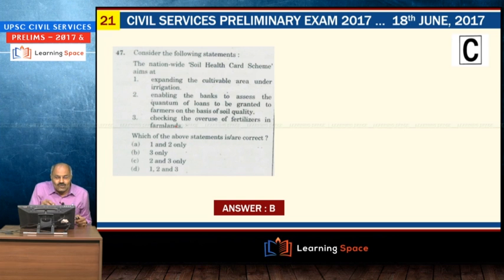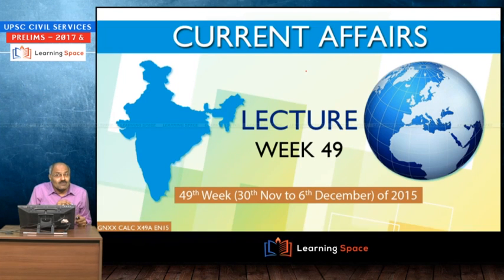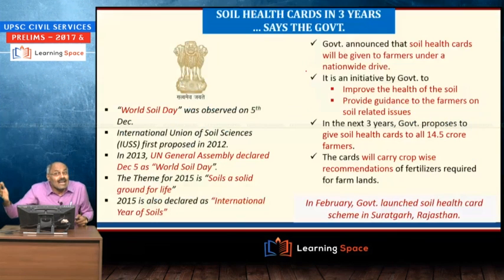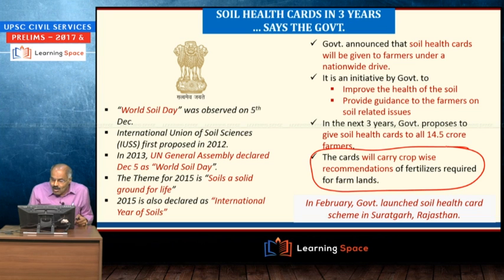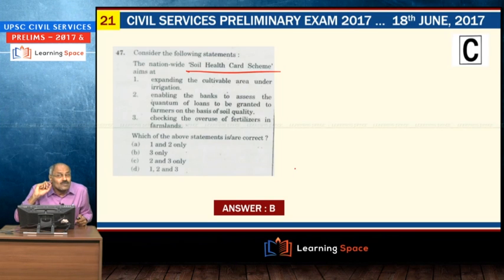Then the next one is the Soil Health Card scheme. This was discussed, of course, in 2015, and subsequently I repeated it a number of times, and this is very clear. The cards will carry crop-wise recommendations of fertilizers required for the farmlands. It's a very simple question. So here, checking the overuse of fertilizers in farmlands. So 3 only is the right answer.